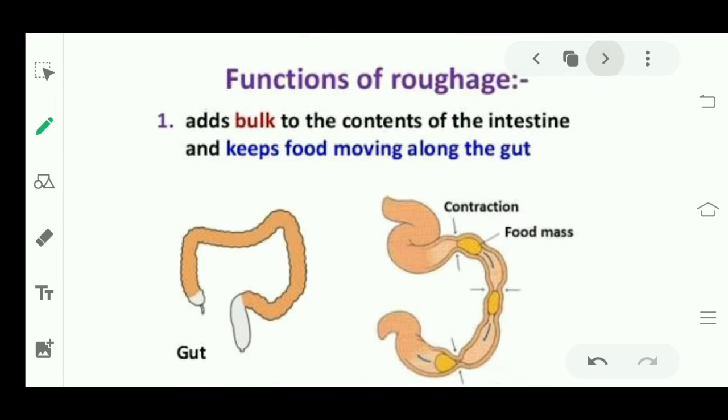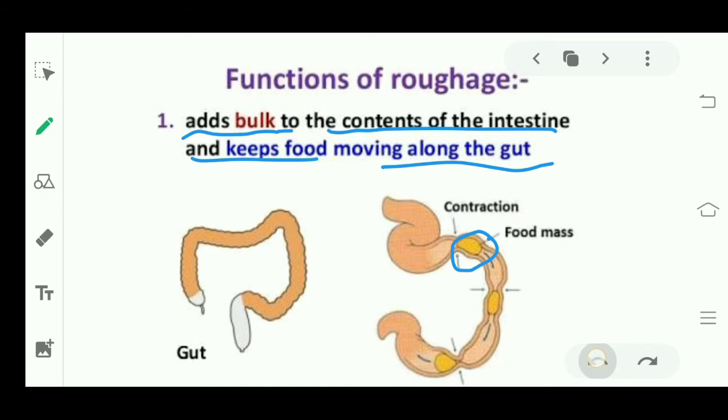Next, functions of roughage. Why is roughage important? It adds bulk to the contents of the intestine and keeps food moving along the gut. This is the gut in your body, right? It adds bulk. That means this is the food mass and it wants to move, but there is a contraction.